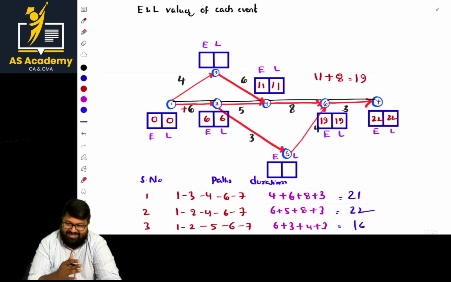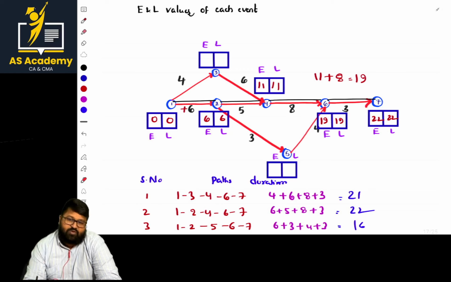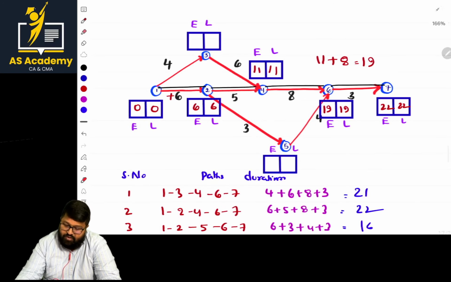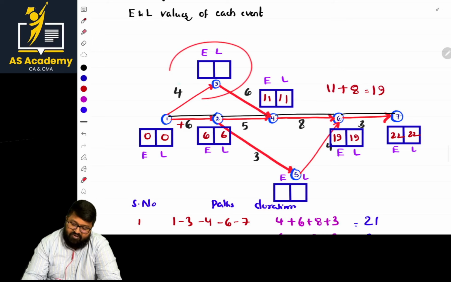Left to right, E. What about L, ma? Quite opposite. Right to left. So that is the most important thing. Once the critical path E and L values are done, we have to go with our values. So here, let us complete E values first. So what is left over? Two things are left over.